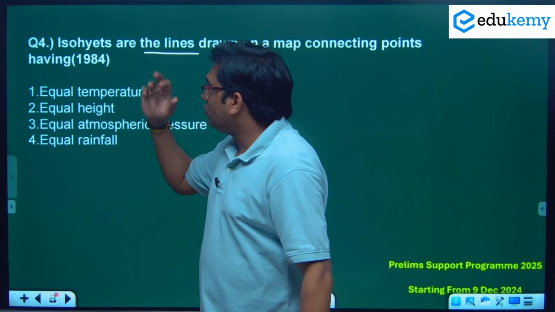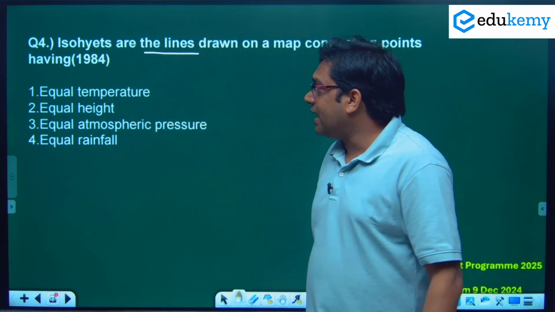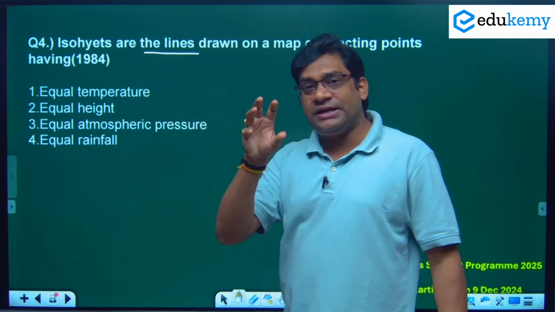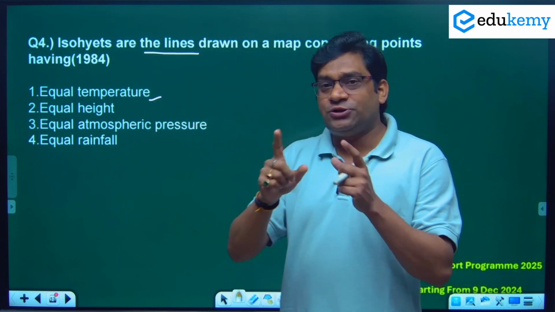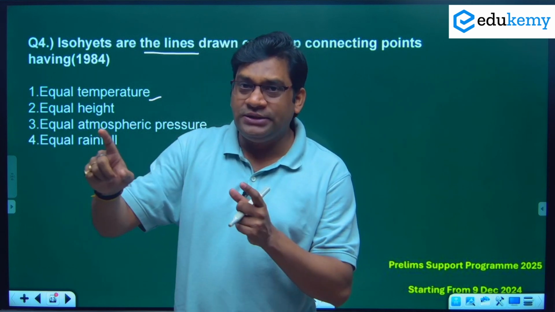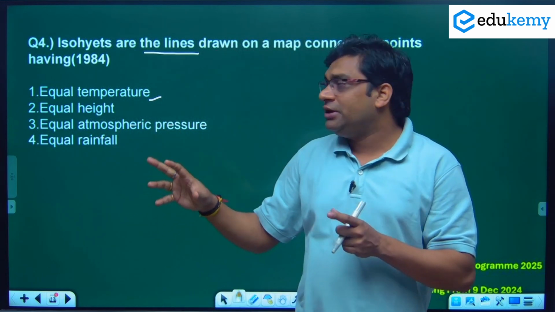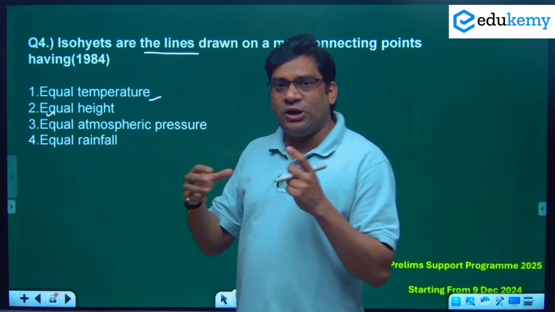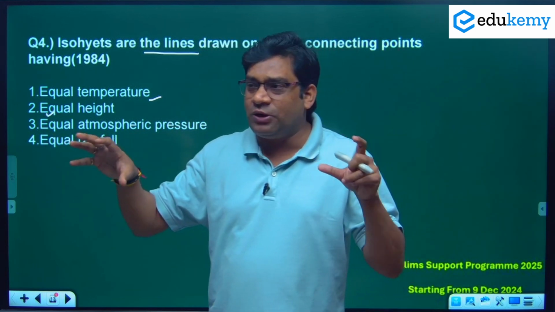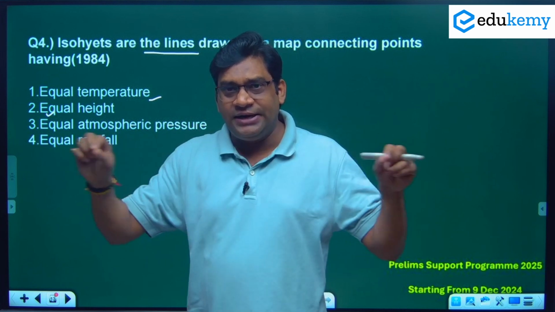अब देखो यहाँ पर आइसो हाइट्स है. So what is iso heights? Can we say equal line? An imaginary line joining equal temperature? No, we know the word isotherm. That joins two places having equal temperature, we call isotherms. Then equal height: can we say two places with equal height? Can the line connecting them be called iso heights?